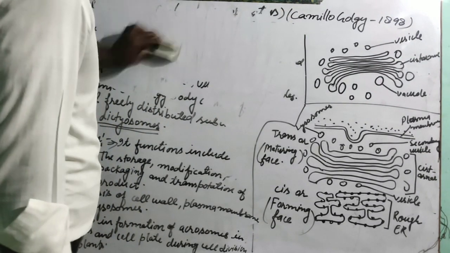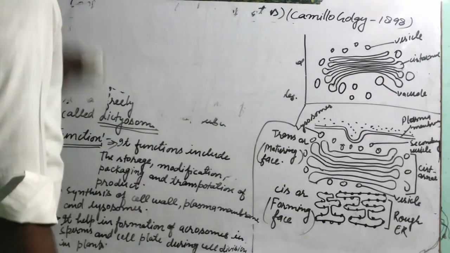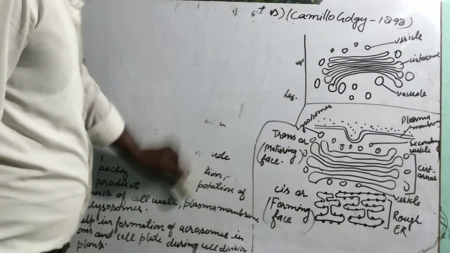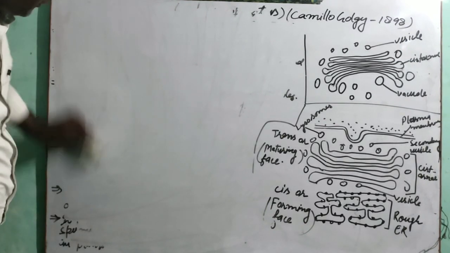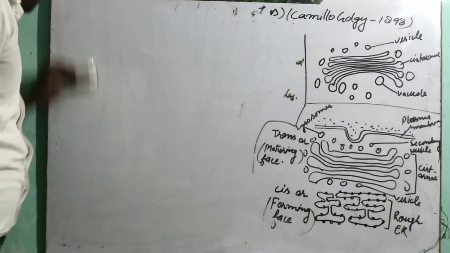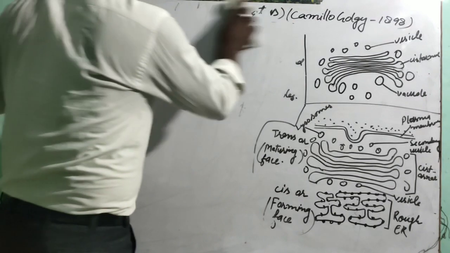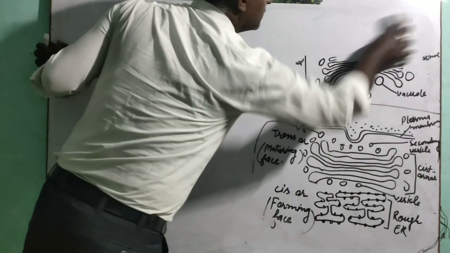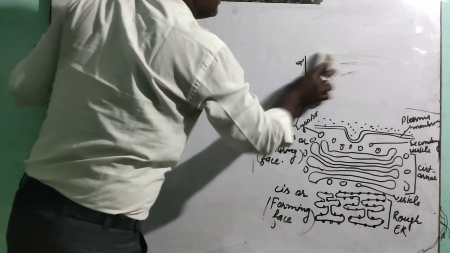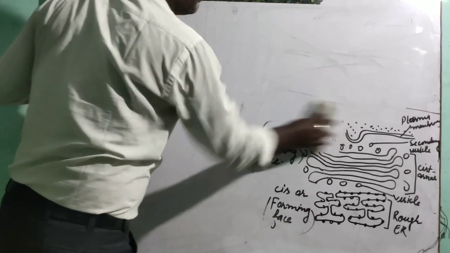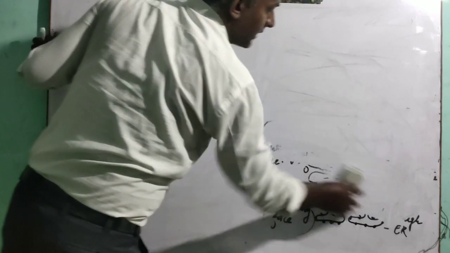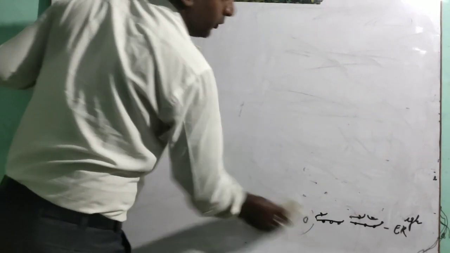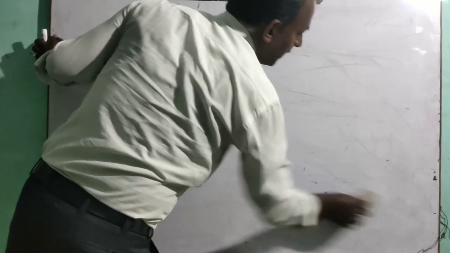As we know, students, lysosome is also a very important cell organelle of our body. There is no need to draw the structure. Only we will see in detail. We have studied that in our body there are some organelles which are double membranous, some single membrane, and some with no membrane. This lysosome has a single membrane structure.